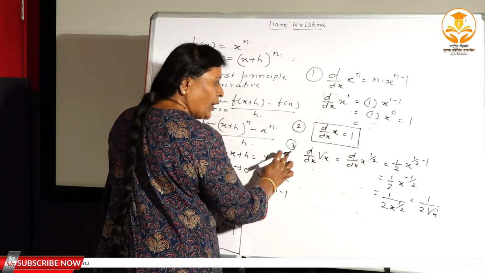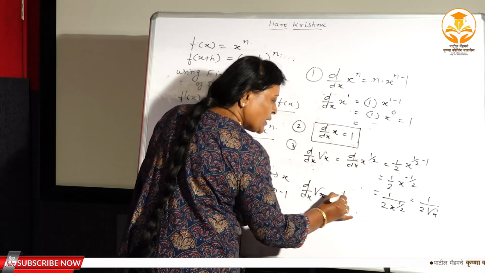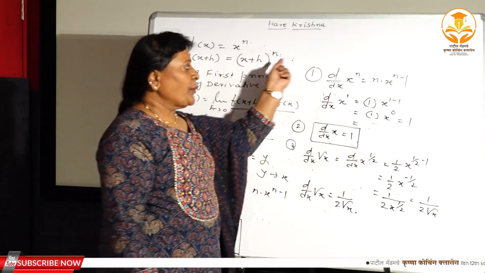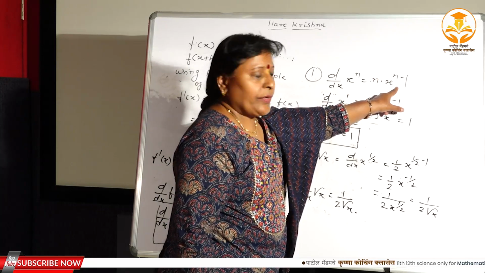Therefore here the third algebraic formula you have got is d by dx of root x is always equal to 1 by 2 root x. What is the first algebraic formula? x to the power n is equal to n into x to the power n minus 1.